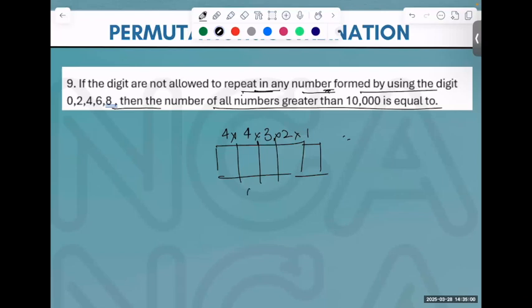Because now we can take 0. In the first case, we cannot take 0. Now 0 can come. What is 4 factorial? Yes. 96. Any doubts? 96. Okay, can we continue further?